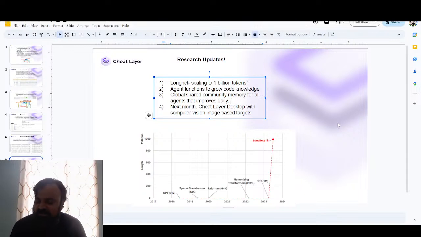And so what happens is the actual functionality of the product gets worse, and they eventually charge more for it. If you start with this design where users own their data, it's in your own Supabase. You can even host it yourself. It's not hosted on Supabase. It's open source, so you'll always keep it. You won't lose it if, for example, CheatLayer goes down, which you would if a startup goes down. You'll keep it. You'll be able to bring it to each new language model, even an open source language model that isn't owned by Microsoft, maybe GPT-5 or something like that. And then they won't be able to charge you for access to that data.